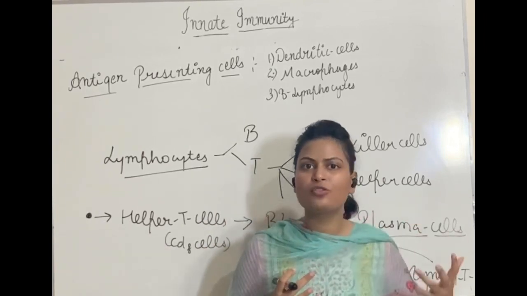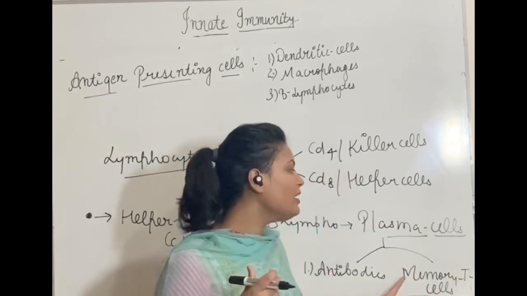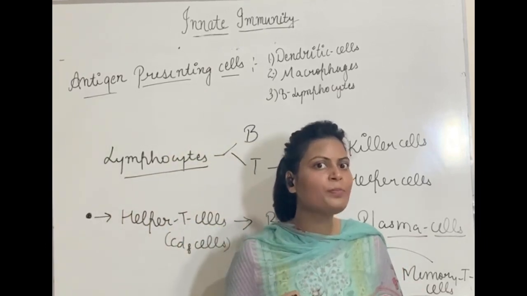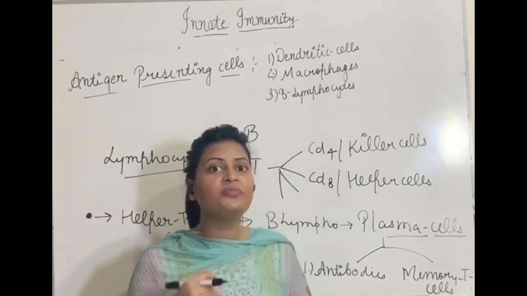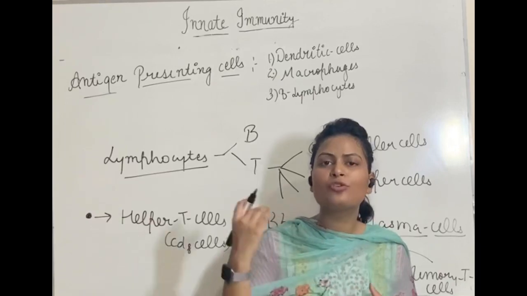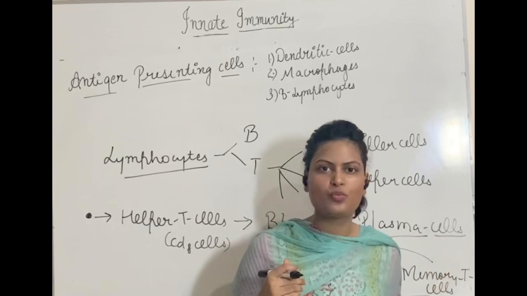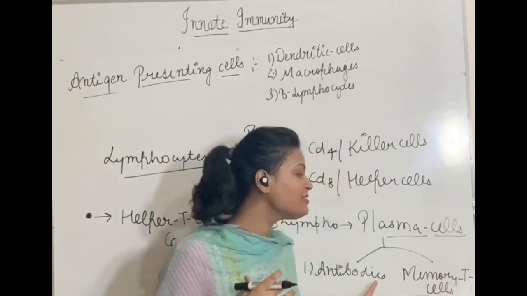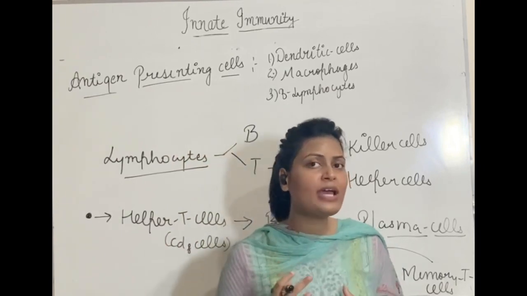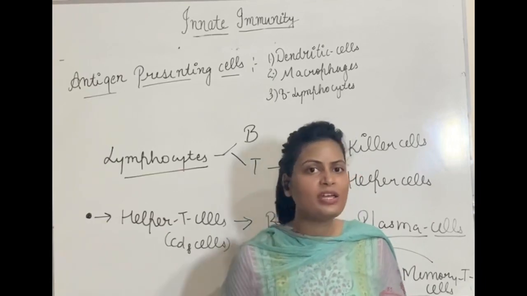So if that pathogen, that bacteria, enters our body a second time, then due to the information stored inside these memory T cells, the body will start to act much faster. Its second response to that bacteria to kill it will be much faster than the first one. Because now memory T cells have all the stored information, and our body by now knows what kind of antibody I will have to form or what kind of action I will have to take.